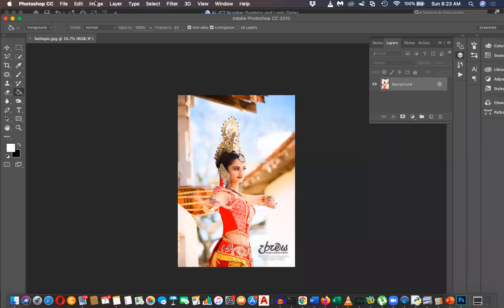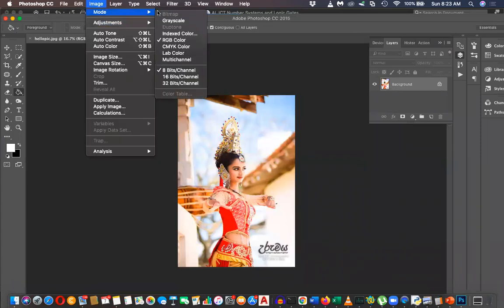This is RGB. You can see image mode. The color mode is red, green, blue 8-bit. If there are 8 bits per channel and there are 3 channels, red, green, blue, how many bits for 3 channels altogether?